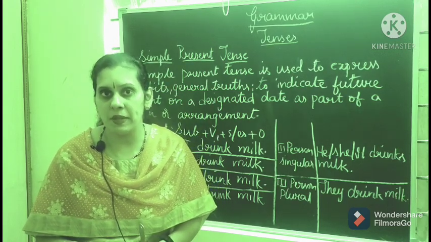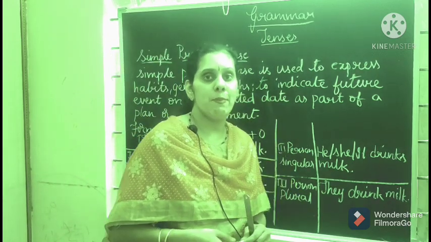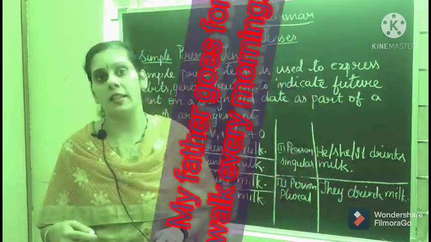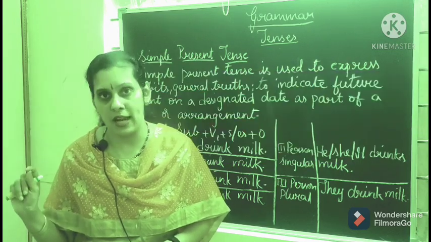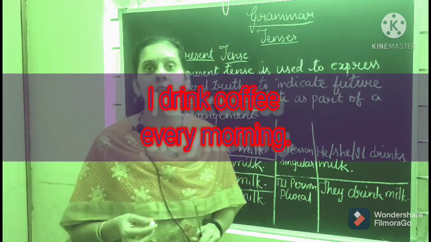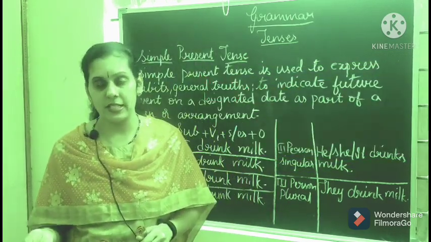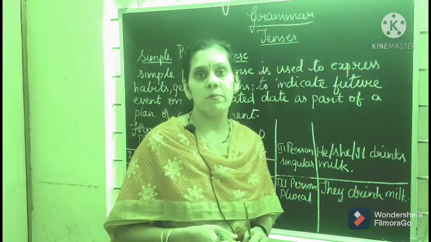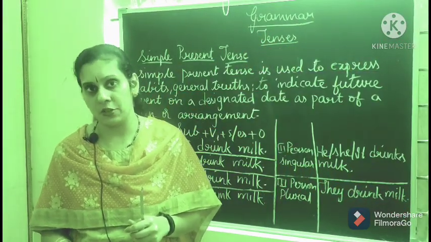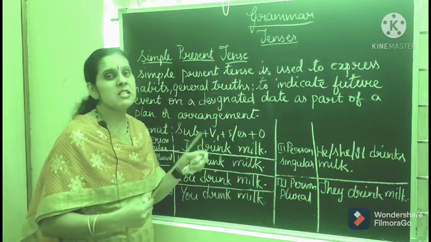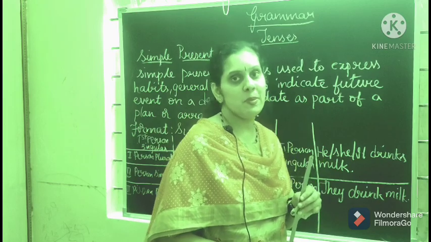When do we use simple present tense? We use it to express habitual actions. Like we can say, my father goes for a walk every morning. That is a habitual action. I drink coffee every morning. That is also a habitual action. We go to temple every Sunday. Again this is a habitual action. That means you won't skip that work. For that we use simple present tense.